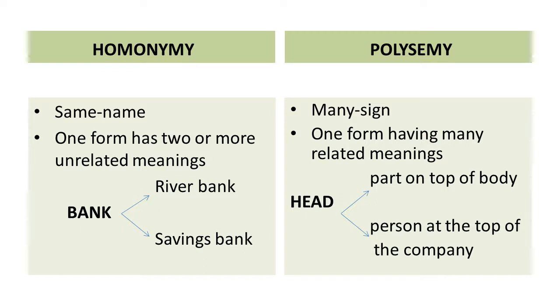For example, the word head. Head can be the part on the top of a human body, or head can be any person at the top of a company or any institution. These are related in the sense that head is something which is at the top. So this is the difference between homonymy and polysemy: in homonymy there are unrelated meanings of the same form, while in polysemy the meanings are related.